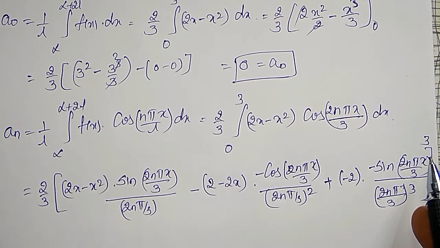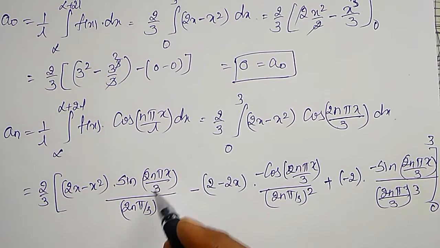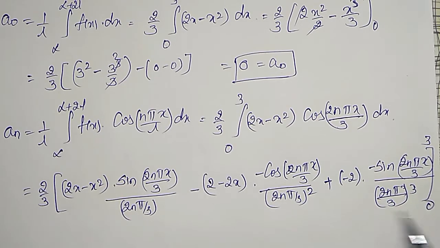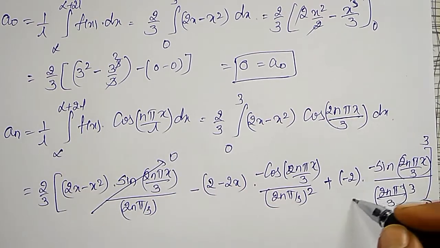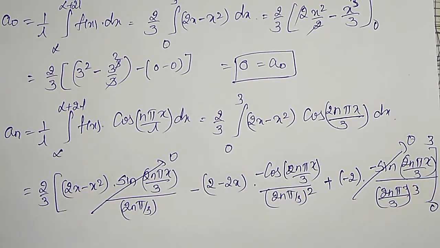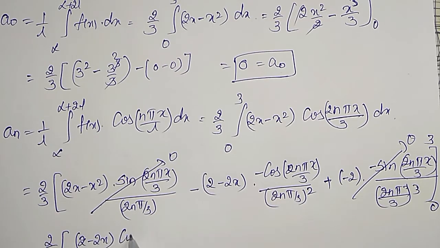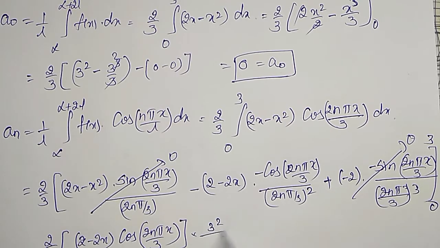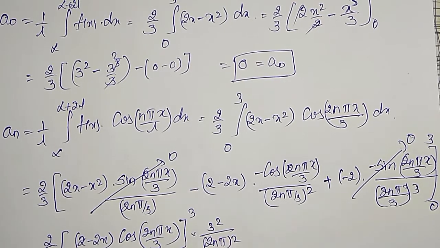For x equal to 3, 3 cancels, that will become 2n pi. Sine 2n pi is 0, and lower limit also will become 0. Sine containing terms both will become 0. Only this term I have to evaluate. That is 2 by 3 into minus of minus plus 2 minus 2x into cos 2n pi x by 3, and this one I can write outside, that is 3 square divided by 2n pi square, within the limits 0 to 3.